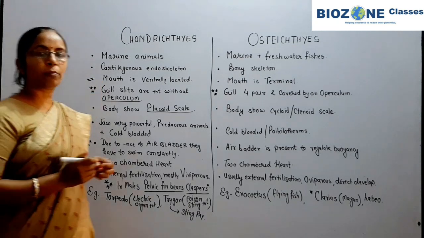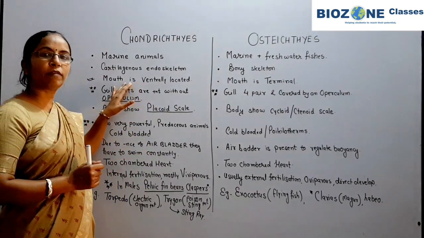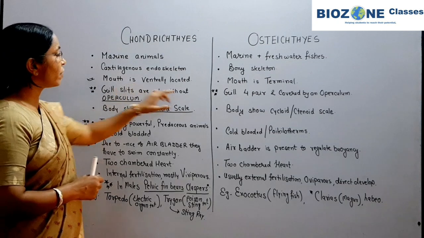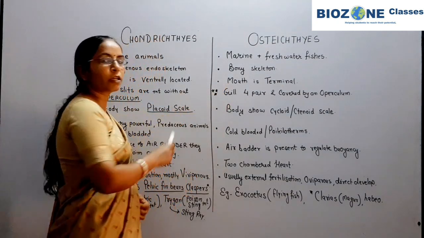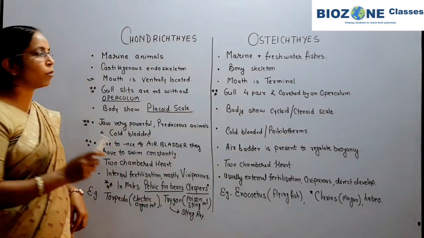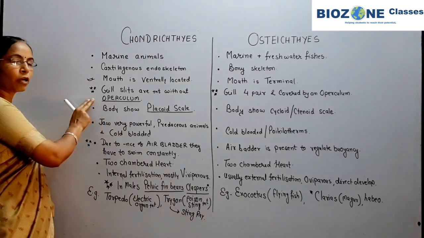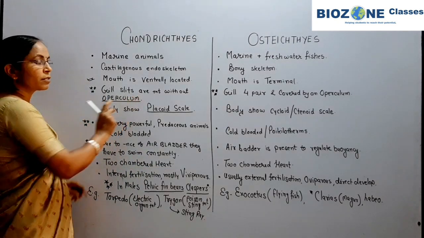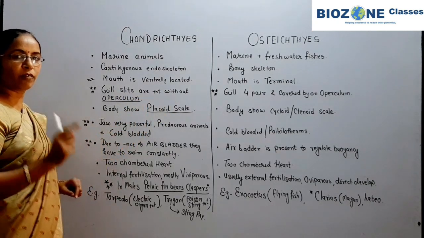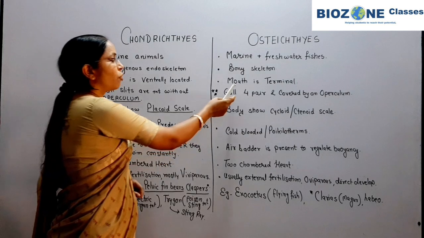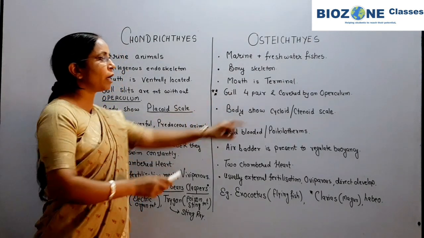As for the location of the mouth, in cartilaginous fishes the mouth is ventrally located, whereas in Osteichthyes the mouth is located terminally. Then the gill slits: remember, in cartilaginous fishes the gill slits are separate and present without an operculum, whereas in bony fishes four pairs of gills are present and these gills are covered by an operculum.